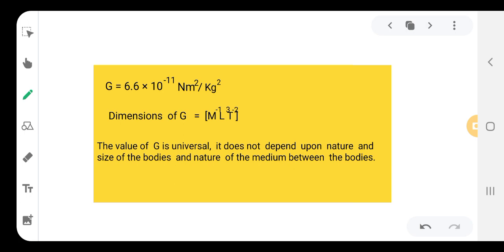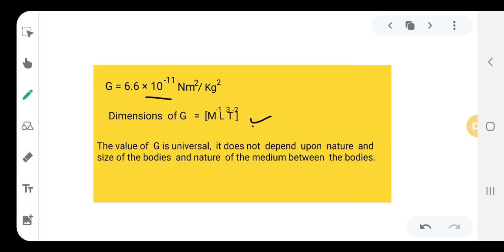Now let us go to the value. When we substitute values of m1, m2 and r, G comes out to be 6.6 into 10 raised to minus 11 Newton meter square per kg square. This is the constant value of the gravitational constant G, and its dimensional formula is M raised to minus 1 L cube T raised to minus 2.